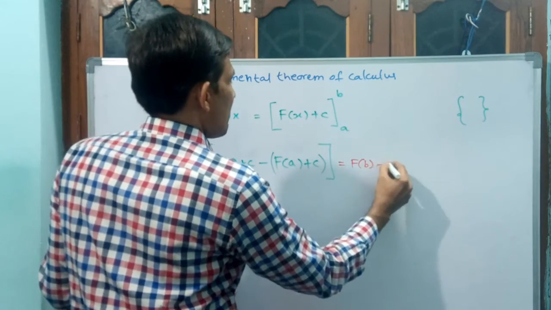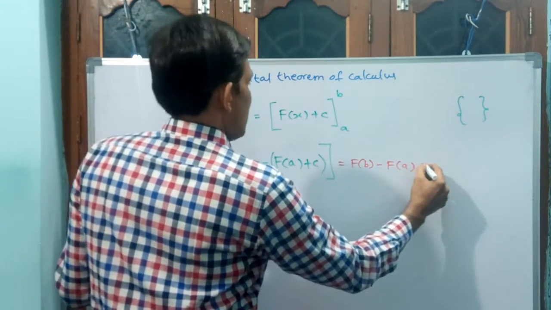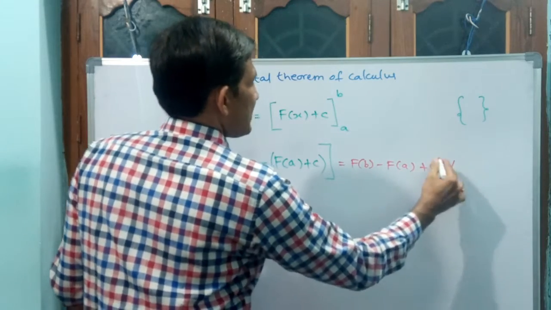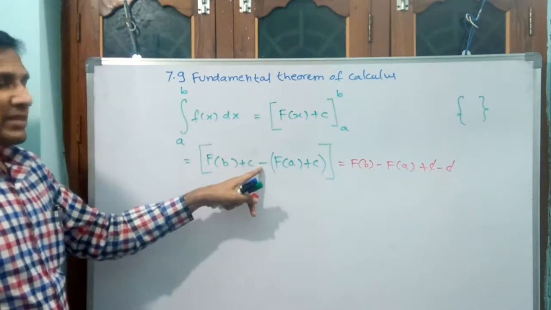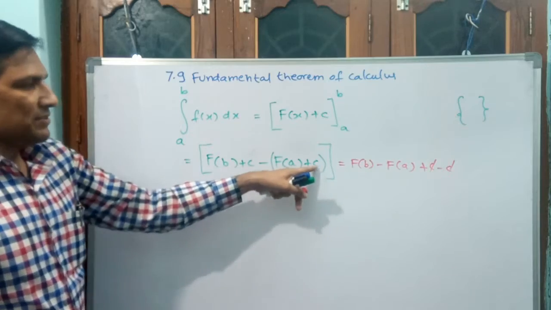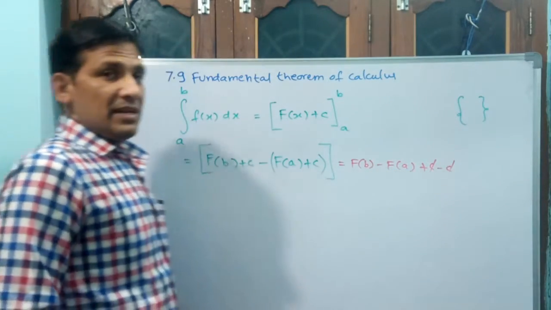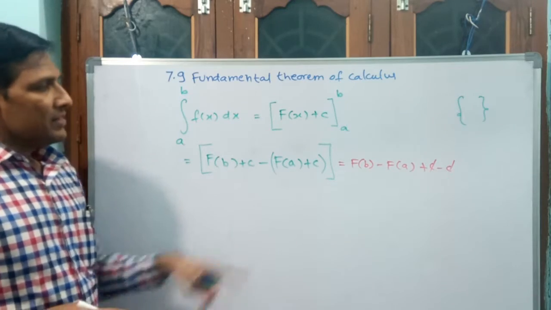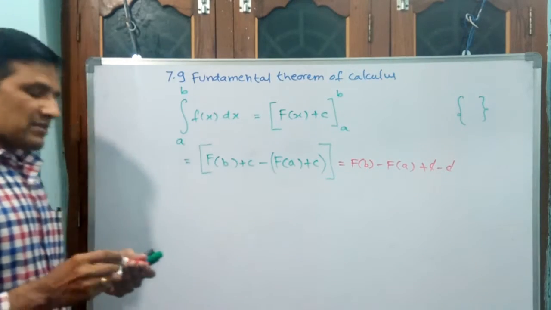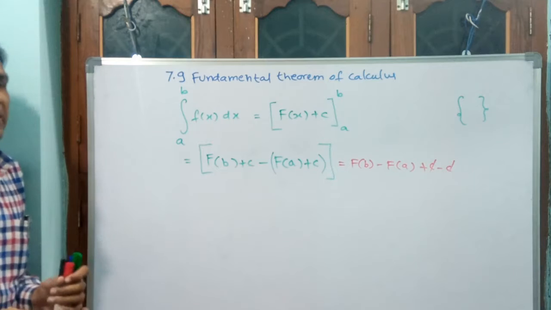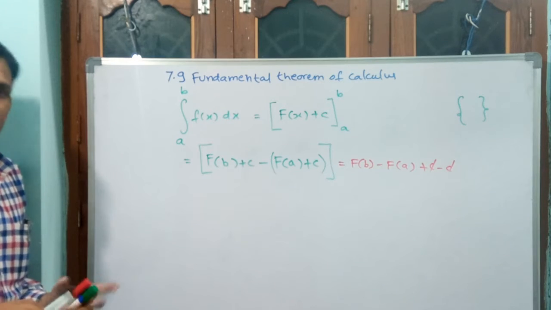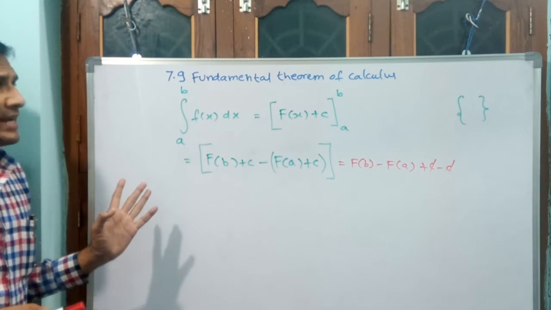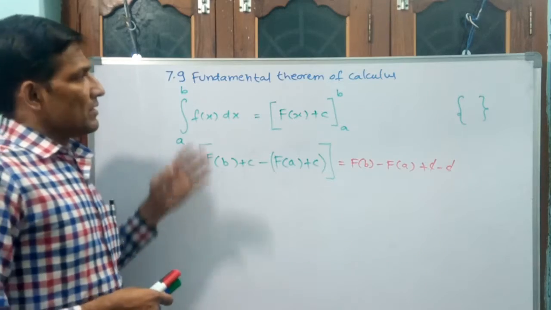See what is happening here. F of b plus c minus f of a plus c. That means plus c and minus c are going to get cancelled. If you open the bracket, minus f of a minus c. That is why we don't write plus c in definite integrals. Okay? Finally, what is the answer? F of b minus f of a. This is as per the fundamental theorem of calculus. Okay? We go directly to the 7.9 exercise.